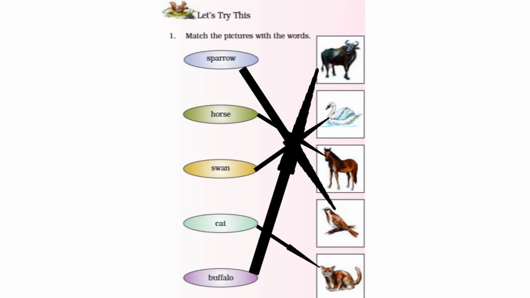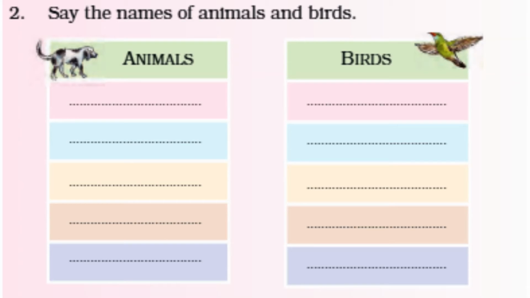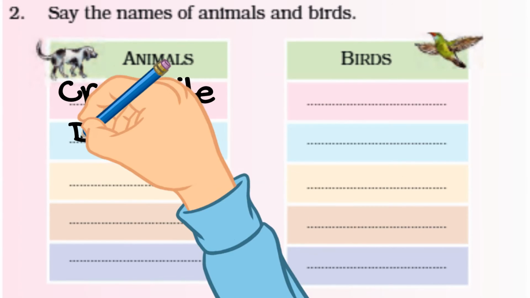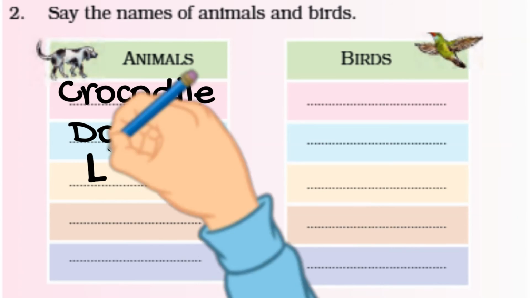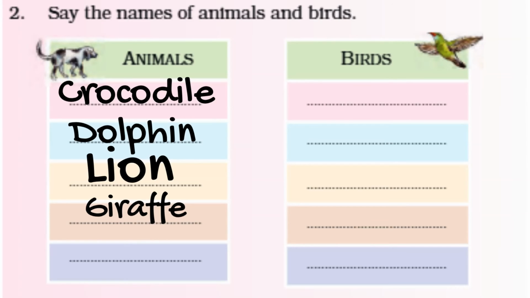Next, they have asked us to write names of animals and birds. So you write the names of animals into this exercise and into comment box also. So let us know animals that you know and birds that you know into comment box. Alright. So I'm going to write some names here, like some water animals like crocodile, dolphin, and some jungle animals like lion, giraffe, and one space is remaining. So I'm going to write here rabbit.